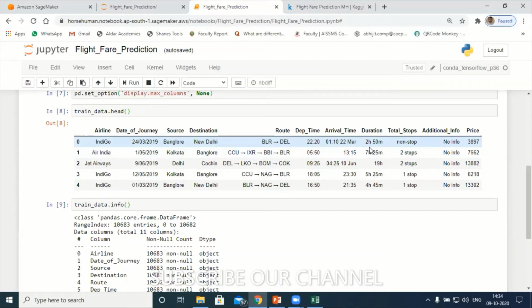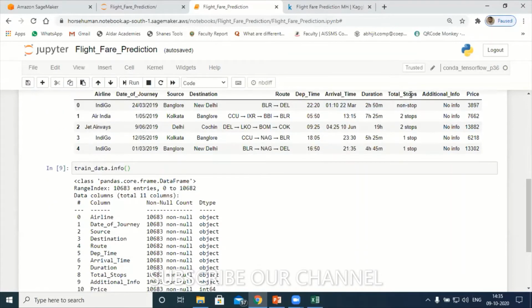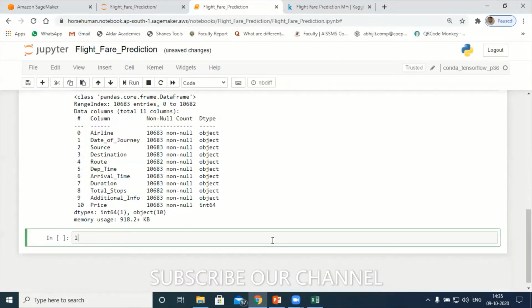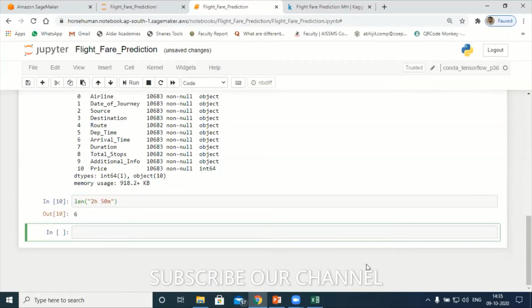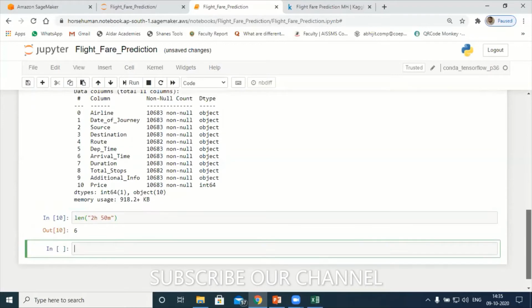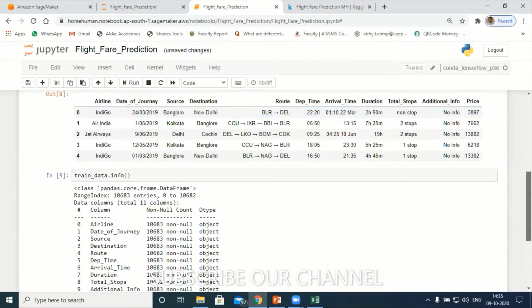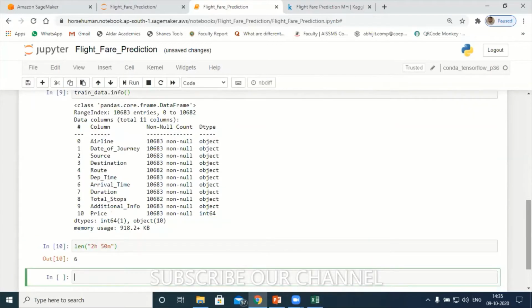To do that, let me first check the length of this data. I'll copy this and use len. I'll just run this. Let's see. It's showing 6. That means space is also there. The size is 6 here, so we need to clean this one.